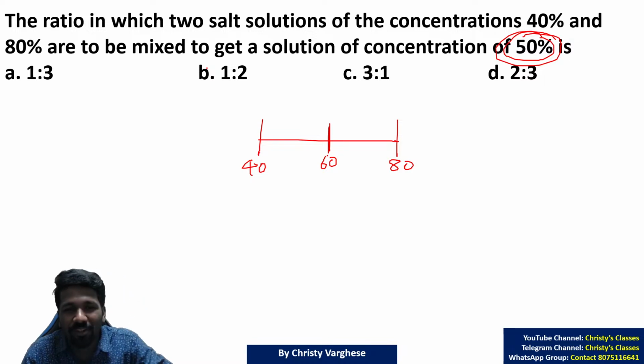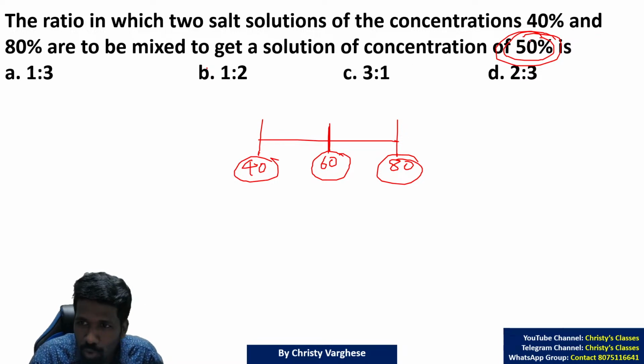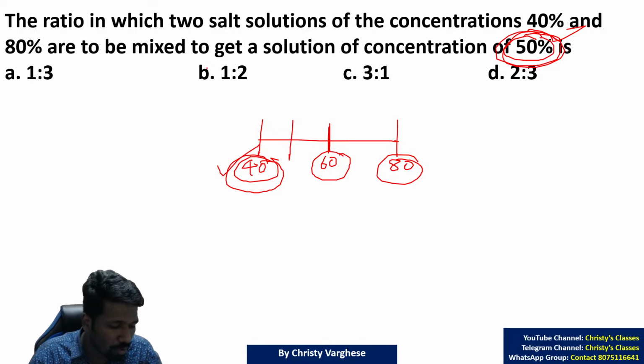That is why, skip it for time's sake if you are not understanding the logic. So 40 and 80 equally mixed, you will get 60. So you need 50, which means this solution should be more than that one. That is why the answer is 3:1.